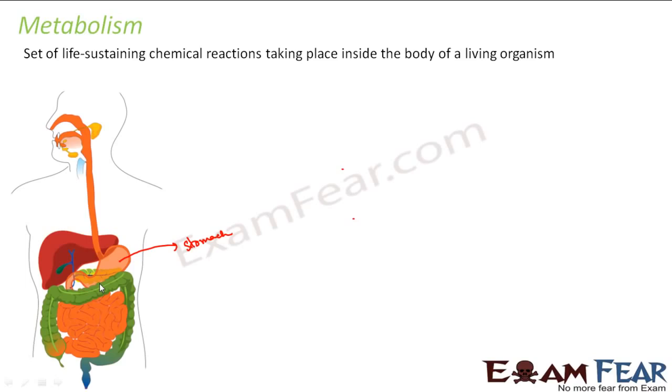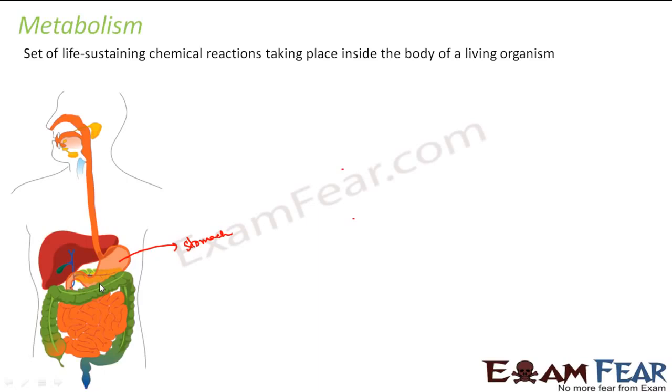So enzymes actually make digestion possible. So how will these enzymes act on the food material? What will actually happen inside the stomach? Chemical reactions, right? Because enzymes are nothing but chemical substances. So they will act on the food and break it down into even smaller particles. So what is happening? Chemical reaction.